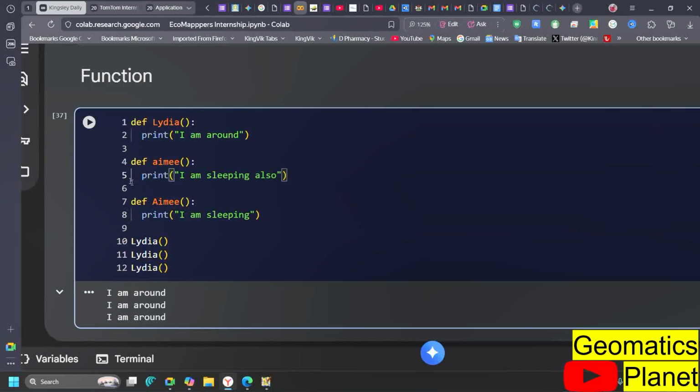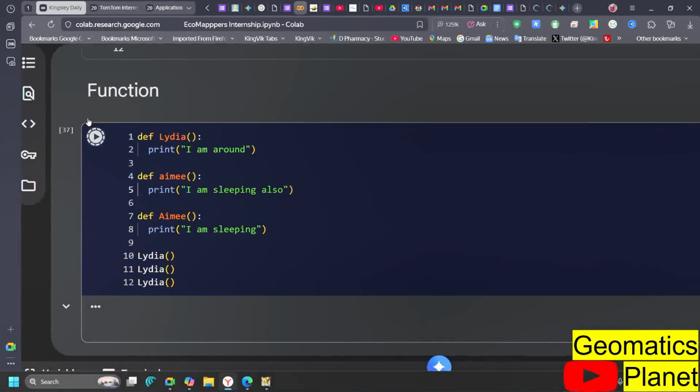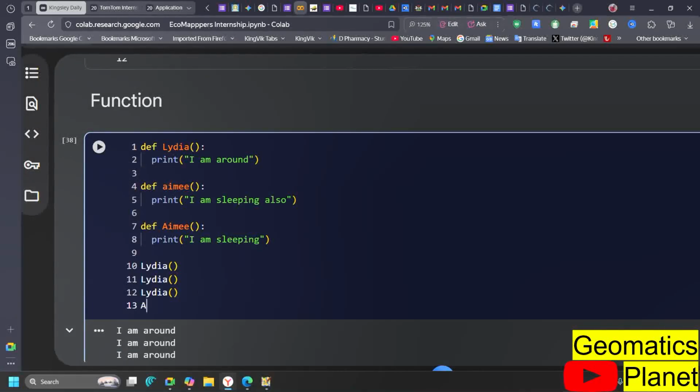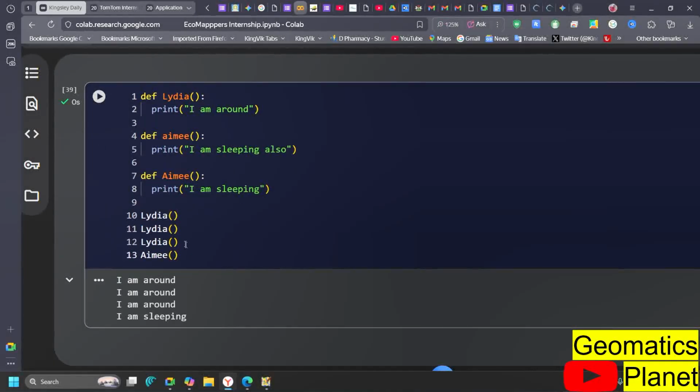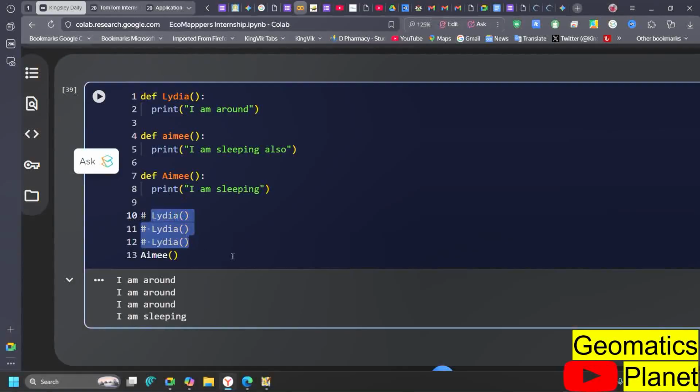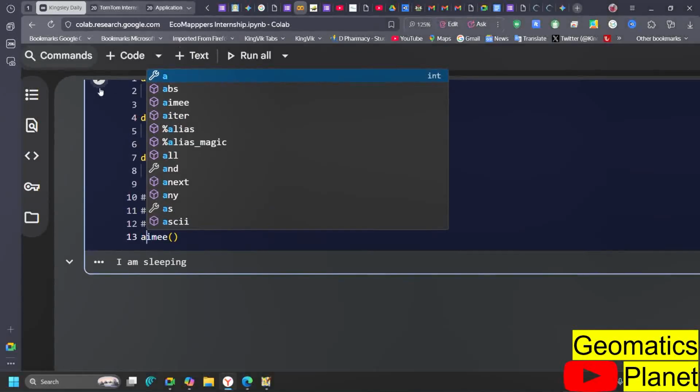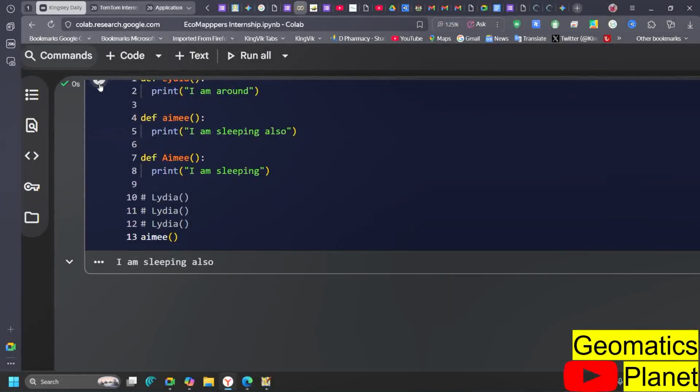Also, let me just define this. Because it is capital A in "Ame", it will not come out even if I run the first one. So let me call the first Ame here and run it. You can see what's going to happen: it is going to say "I'm sleeping." Because it is capital A, it is not going to respond until I put the small ame. So what I'm trying to say is that the function is also case sensitive. This is a way you can work on this.